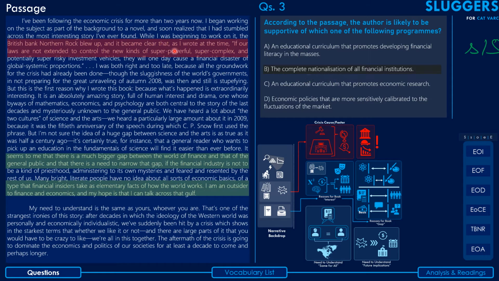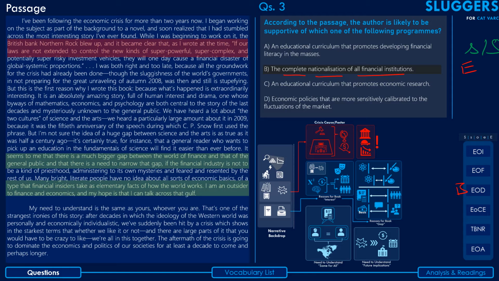But the idea of regulating the new types of investment vehicles to decrease the risk of crisis is a far cry from the extreme idea of complete nationalization of all financial institutions. This is a hyperbole case of this option. The author has not gone so far as to say that there should be a complete nationalization of all financial institutions. So this is a case of extreme distortion. Option B is something that I'll note here, and it can definitely be eliminated.